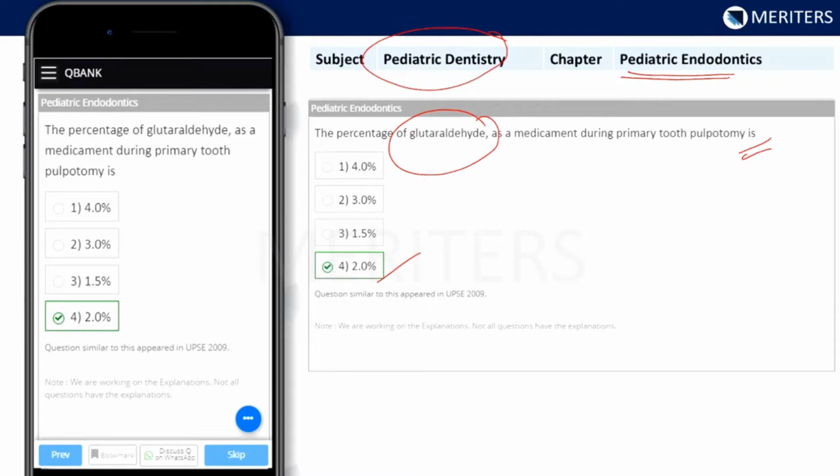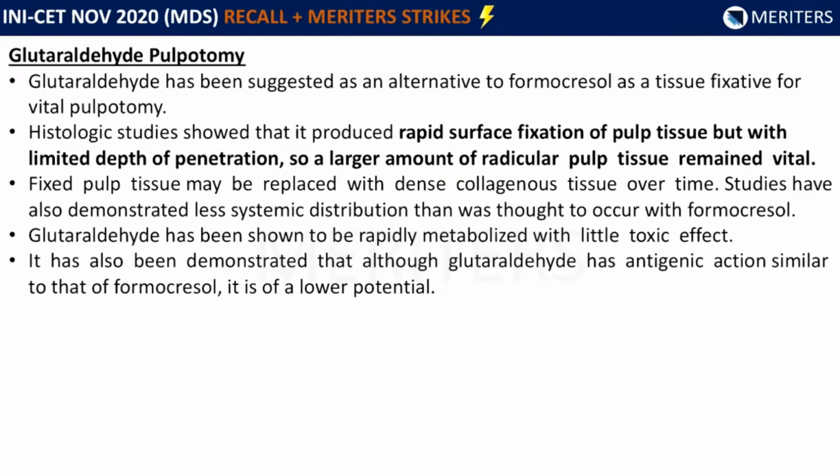Now we'll see glutaraldehyde pulpotomy. Generally, it is used as an alternative to formocresol as a tissue fixative for vital pulpotomy. In histologic studies, it has been shown to produce rapid surface fixation of pulp tissue, but with limited depth of penetration. So a larger amount of radicular pulp tissue remains vital.